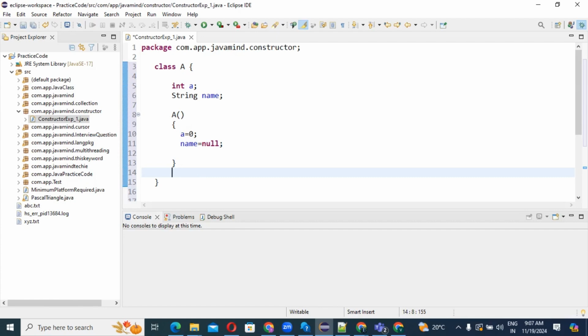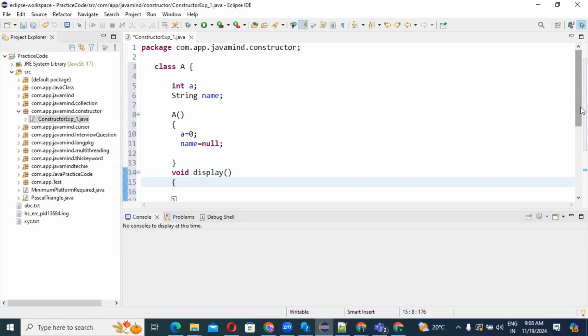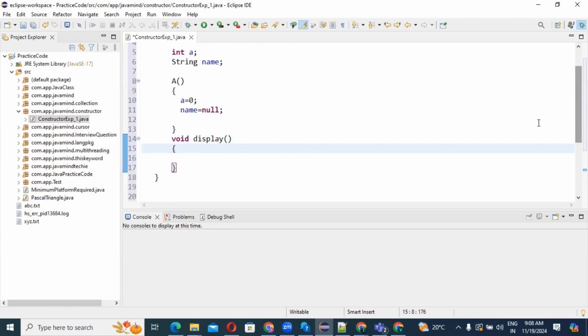If you want to print these two results, a equals 0 and name equals null, for that purpose I am going to create one method, suppose void display. I have created one method to display these two variables, guys. I hope you don't have any confusion. It's very simple what I am doing here.